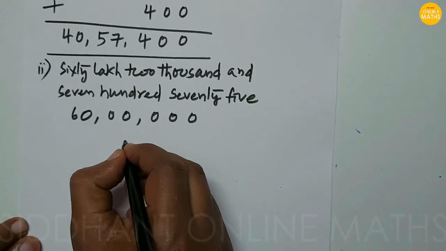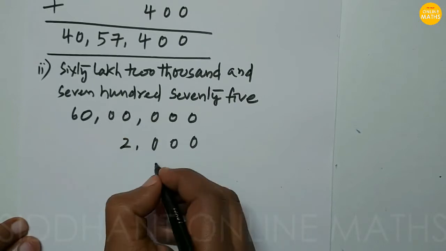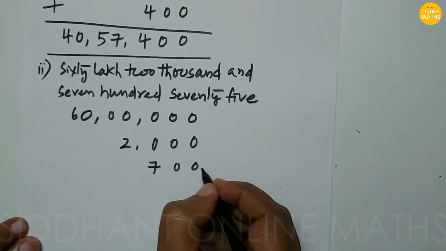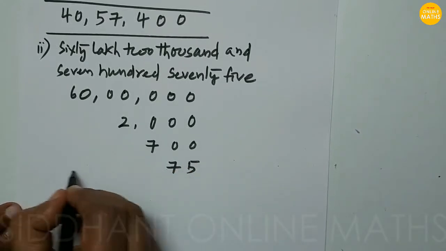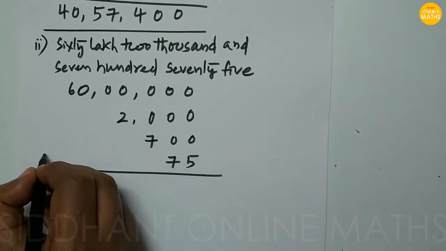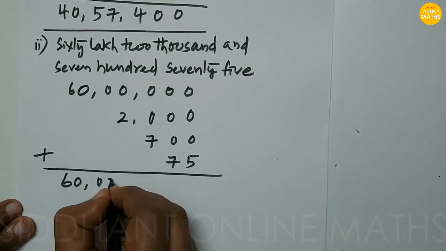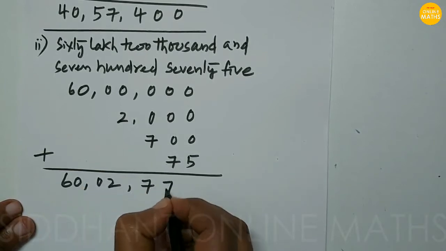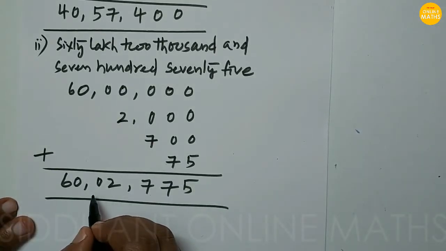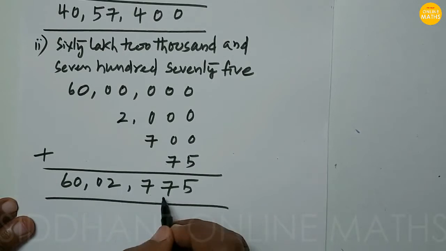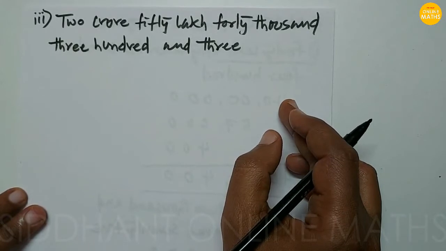So 2,000 at the 1,000 place. Okay, so 2,000. After that 700. After that 75. After writing, we are going to sum it. Okay, so 60 comma 02 comma 775. So this will be the figure format: 6002775.